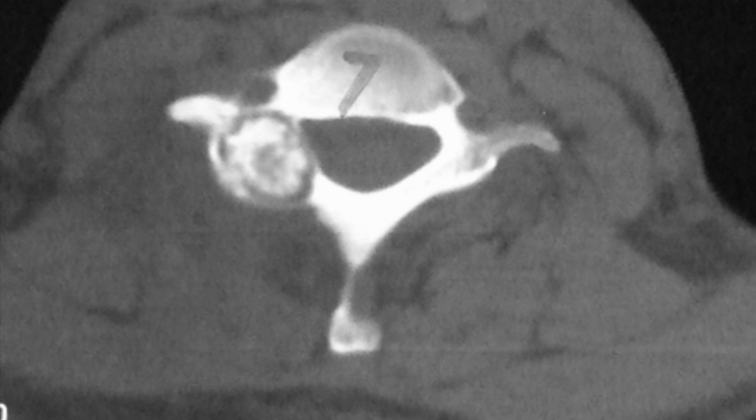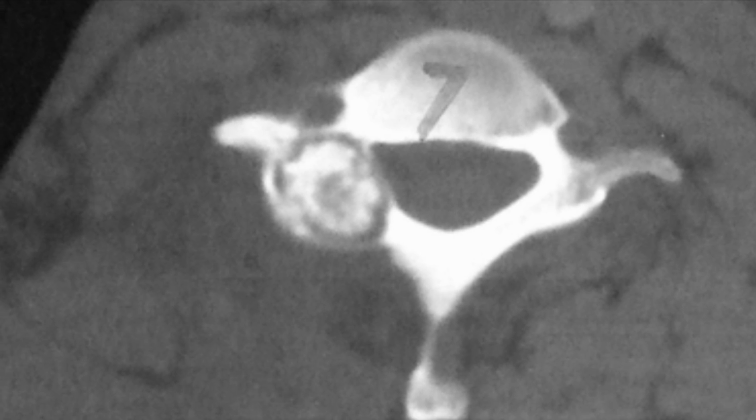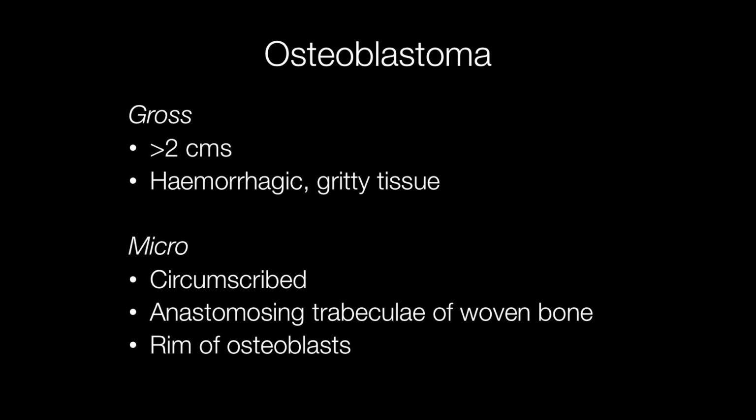This is the radiological appearance of an osteoblastoma arising in a vertebra. Grossly, osteoblastomas are over 2 centimeters across, usually around 4 centimeters, and they have a hemorrhagic, gritty cut surface.